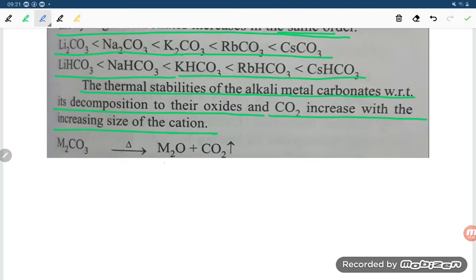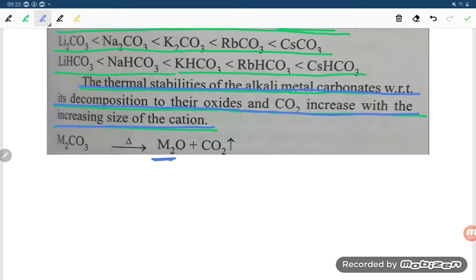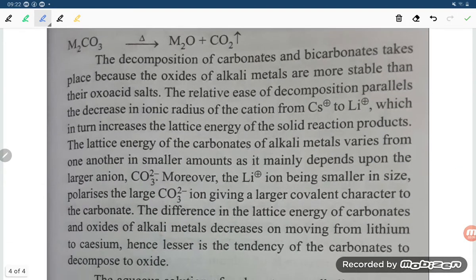As the size of the cation increases, the thermal stability increases. Let us have a look at it: M2CO3 decomposes into M2O and CO2.